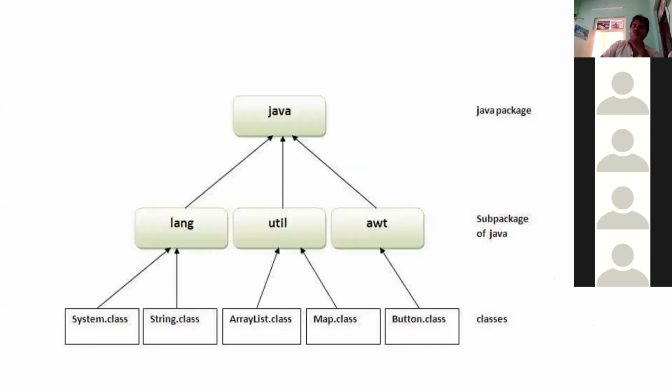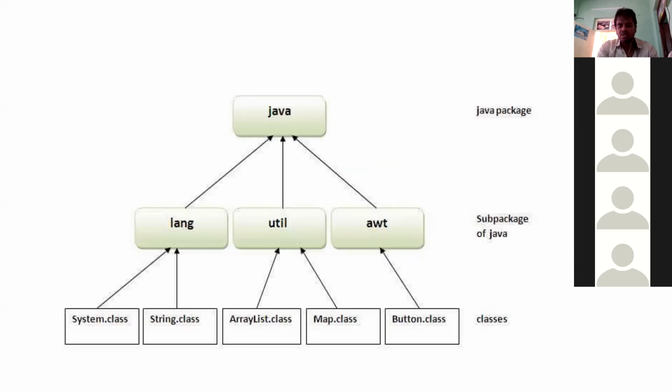Let's just go through this figure. There is one main Java package. That package has built-in sub packages, like language, AWT, and so on. And those packages have respective built-in classes. Okay, so these are about built-in packages.